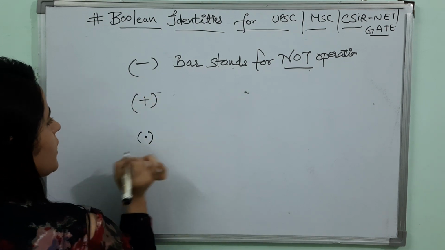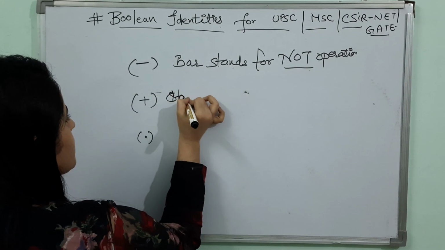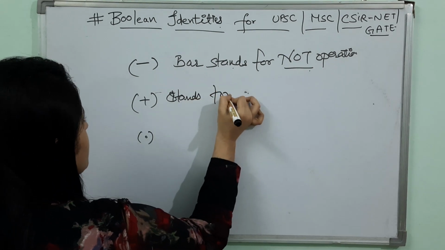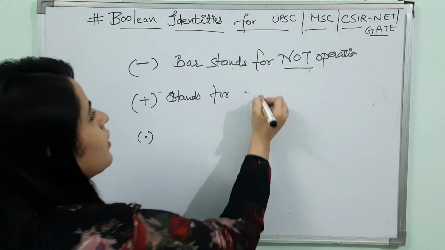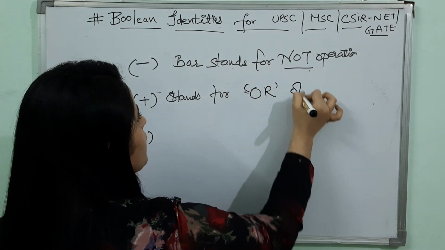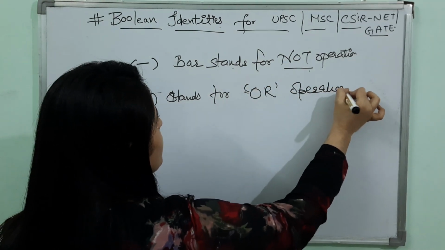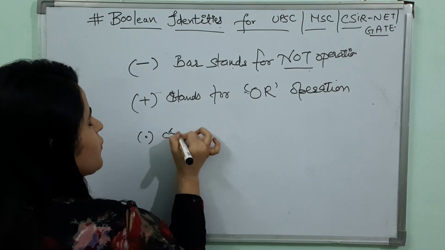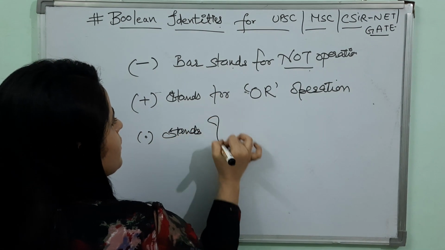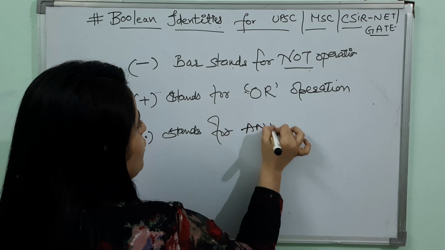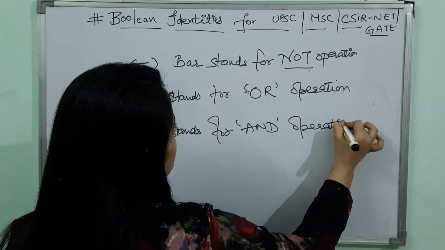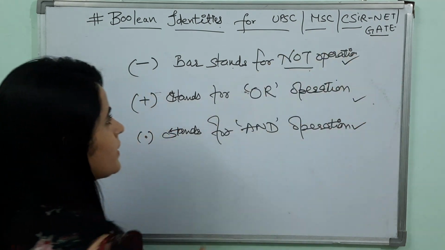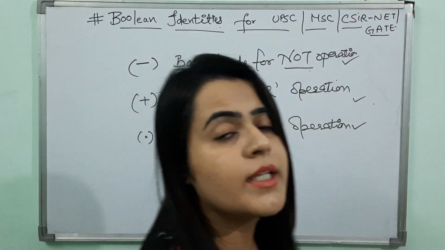Plus and dot. Plus stands for OR operation, and dot stands for AND operation. These three things are very important in Boolean algebra.